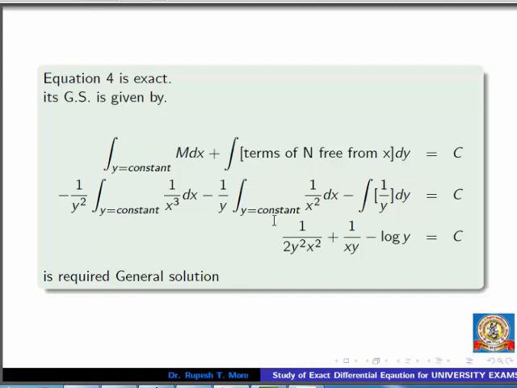We already studied the various results in the integration chapter, so from this we can get the information that integration of 1 upon y with respect to y is log y, and the integration of this is this term. So that is nothing but the general solution, where c is an arbitrary constant. I hope you understand this problem.